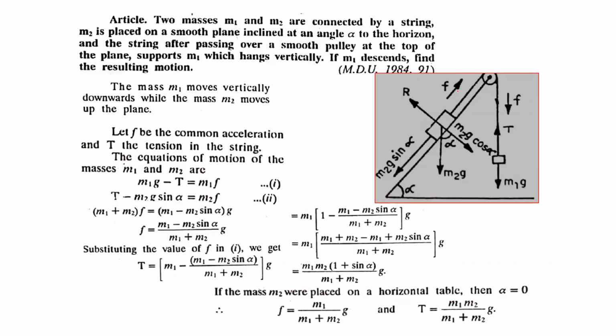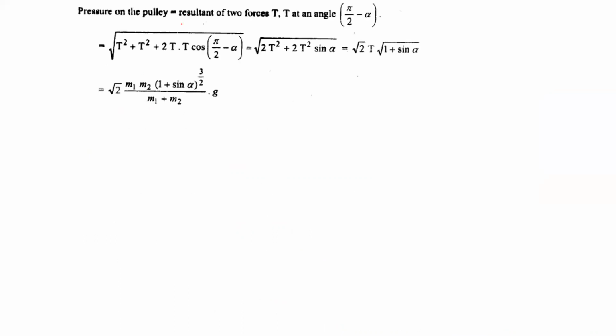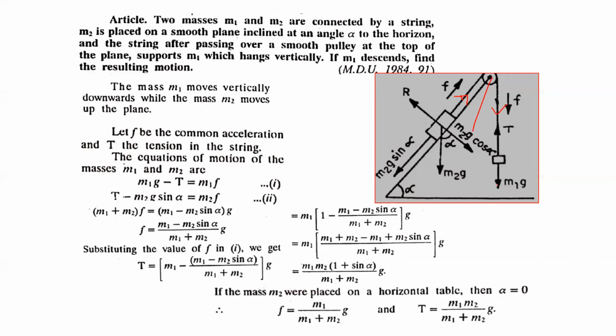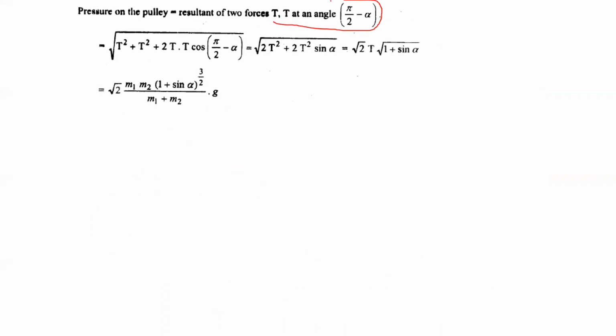And now the pressure on the pulley will be because here we have the tension force and here we have the tension force, so the resultant of these two tension forces will be the pressure on the pulley. The resultant of two equal forces T and T acts at an angle pi by 2 minus alpha. How is its angle pi by 2 minus alpha? Let us check it. If we complete this triangle, this angle is pi by 2 and pi by 2 and alpha. Then obviously the angle between T and T will be pi by 2 minus alpha.